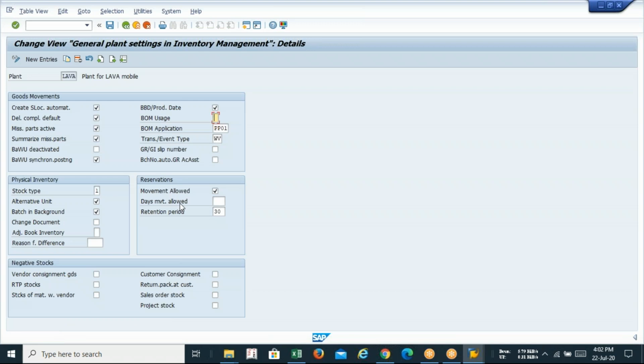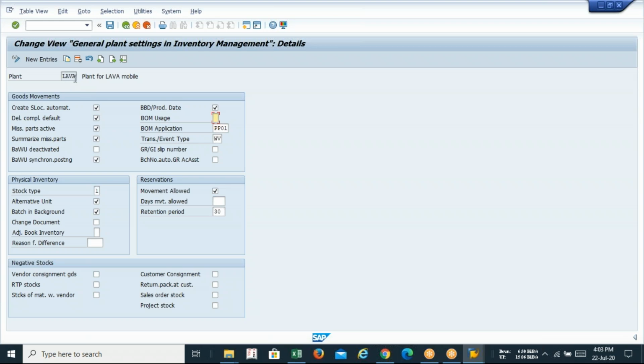So guys, you have two options. I repeat, you can do it by clicking on new entries, and remember these are the options you have to select, or you can copy from the existing one and replace this name with your own plant. Lava is my plant, and CS20 is where I have copied the information from.